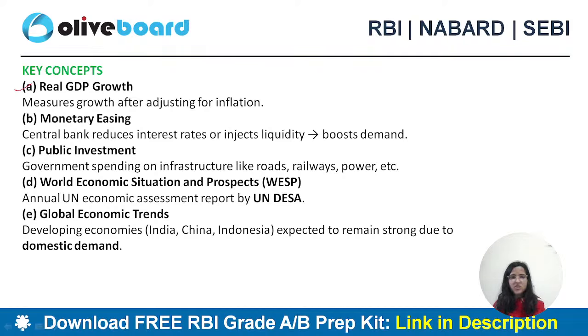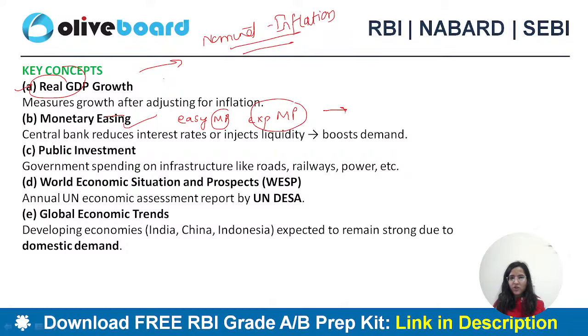Here are some concepts mentioned. Real GDP means when you subtract inflation from nominal GDP, that is, when you account for inflation out of nominal GDP, it is known as real GDP. Then monetary easing means easy monetary policy, or expansionary monetary policy, when you're trying to increase the money supply in the economy. Public investment is when the government incurs expenditure, that is known as public investment, capital expenditure.